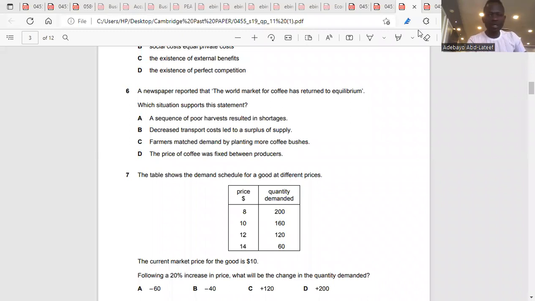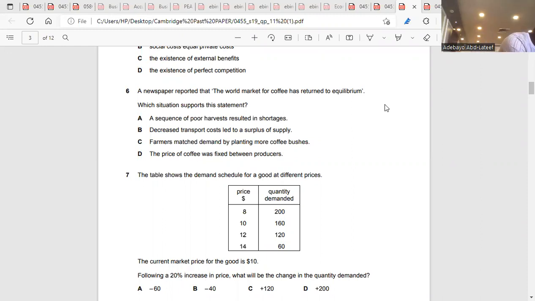So for question 6, it said a newspaper reported that the world market for coffee has returned to equilibrium. What is equilibrium itself? Equilibrium, I know in Arabic, توازن. It is the agreement between the market forces of demand and supply.